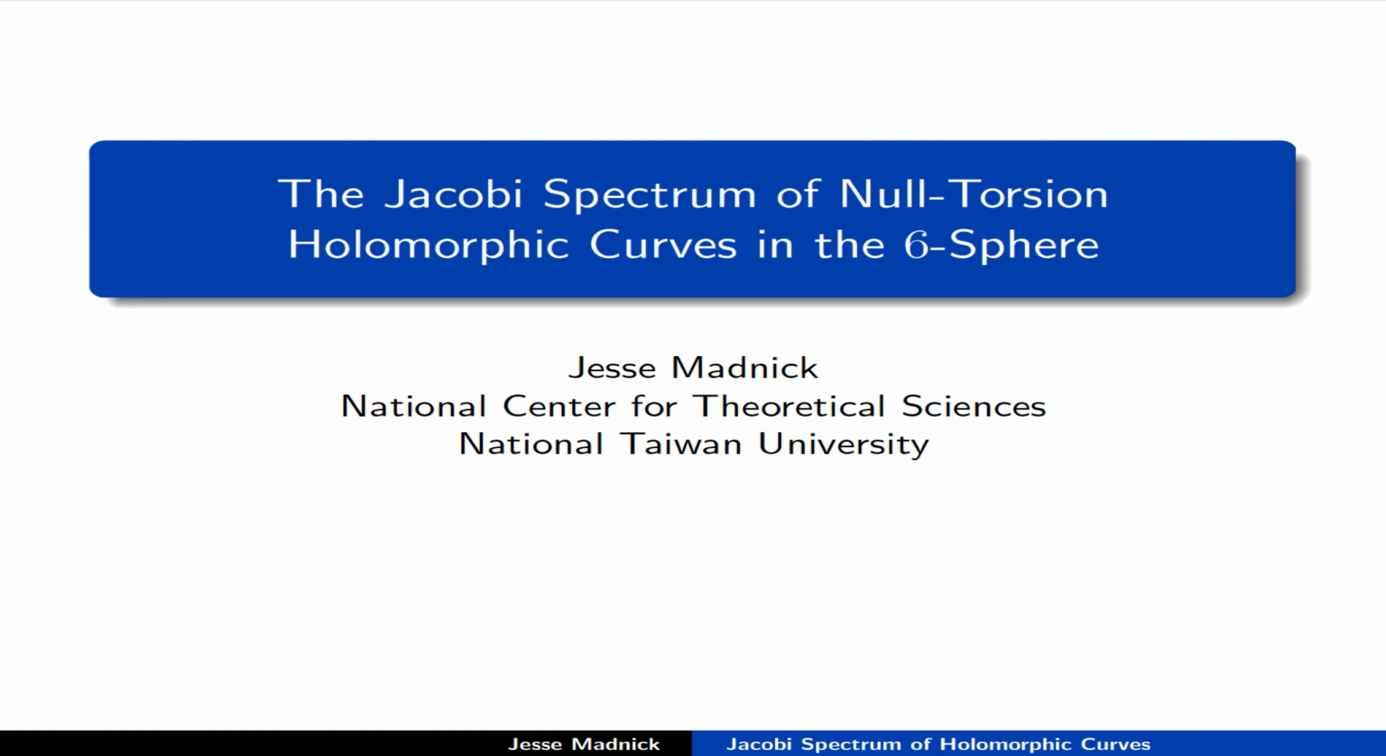The title of this talk is The Jacobi Spectrum of Null-Torsion Holomorphic Curves in the Sixth Sphere. Maybe there are some unfamiliar words in the title, so throughout the talk, I'll have to define the various words. Most of these are easy to define. The only maybe challenging term here is null torsion, but we'll get to that in due course. Roughly speaking, this is a talk about a class of minimal surfaces in the round 6 sphere, and we're going to be considering their second variation of area.